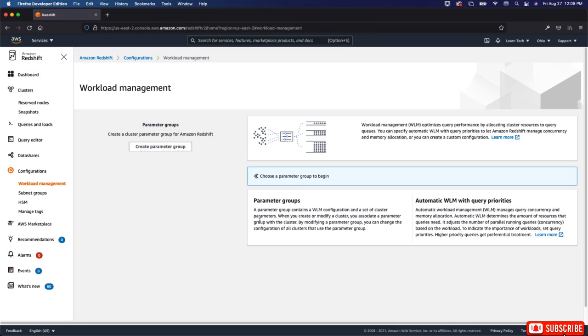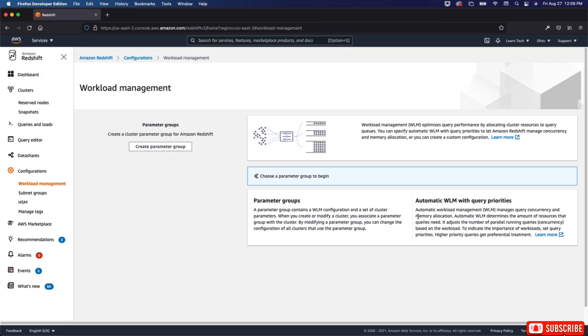Parameter groups contain a WLM configuration and a set of cluster parameters. When you create or modify a cluster, you associate a parameter group with the cluster. By modifying a parameter group, you can change the configuration of all clusters that use the parameter group.